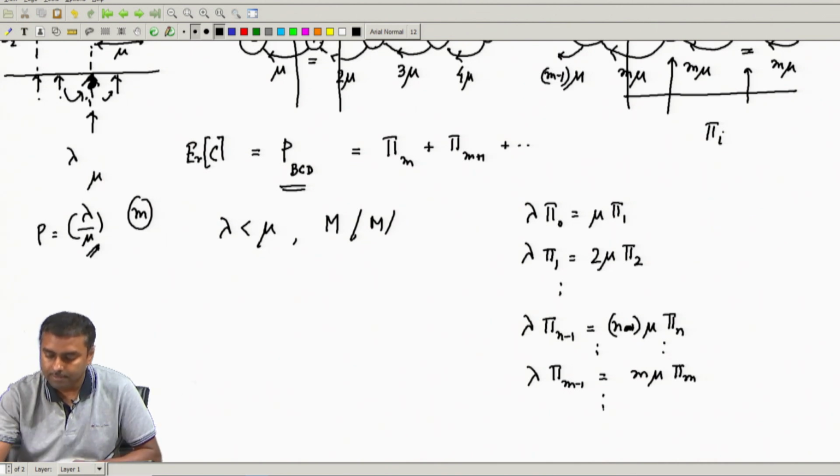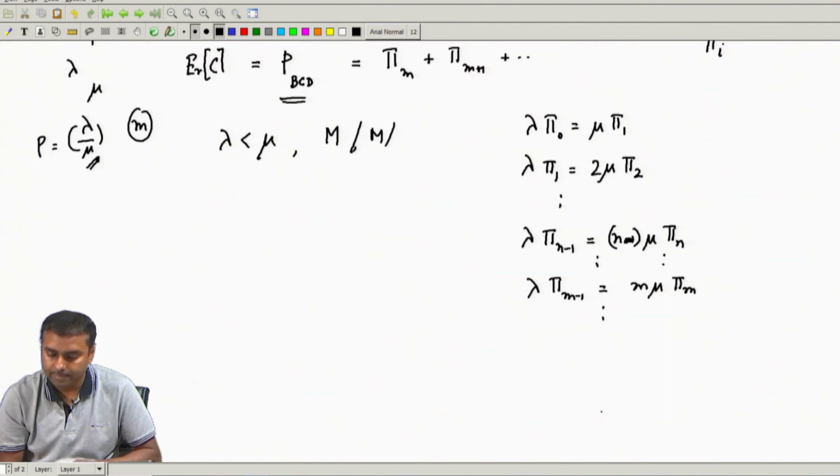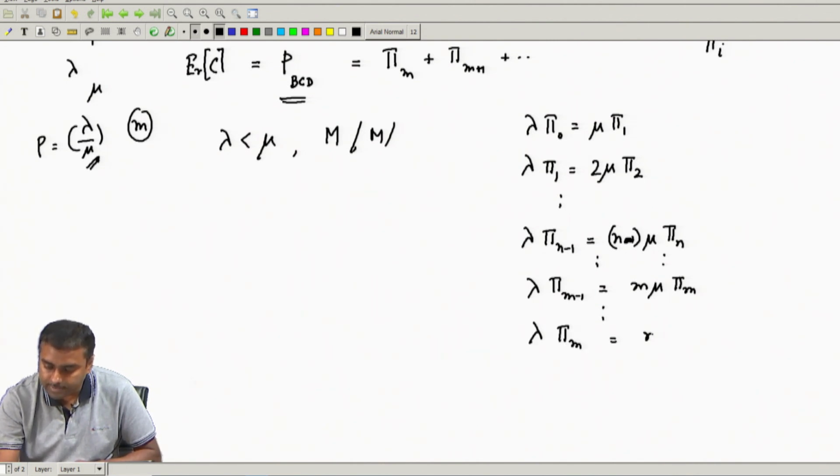but beyond this the formulas change a little bit. Beyond this, as you can see, the coefficient will still remain m mu. Earlier this coefficient of mu was increasing, but this is where it gets fixed, and so on, it just goes on.